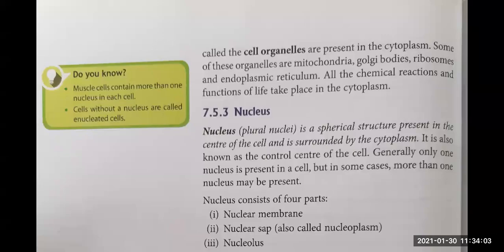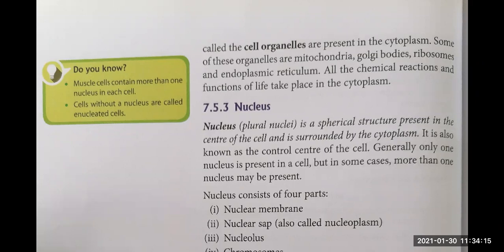Okay? So children, in the cytoplasm, in the jelly-like liquid, what are present? Very small, tiny cell organelles are present.